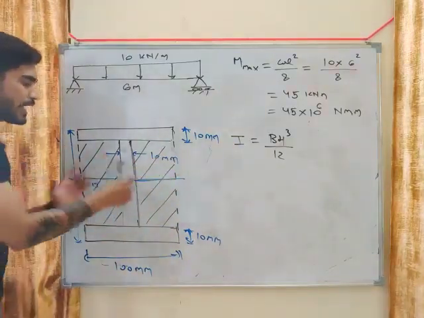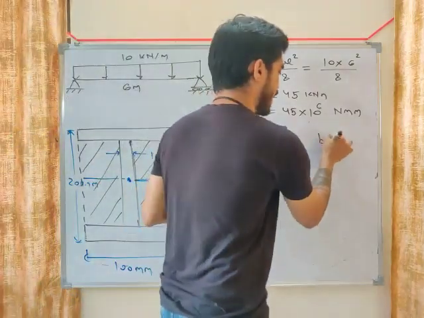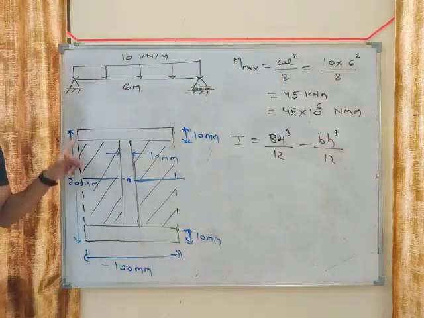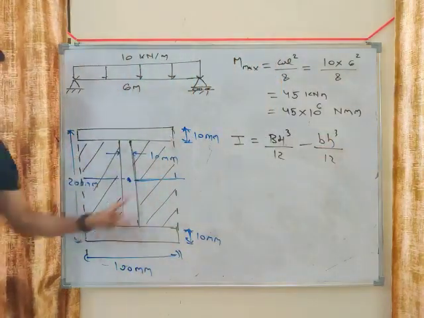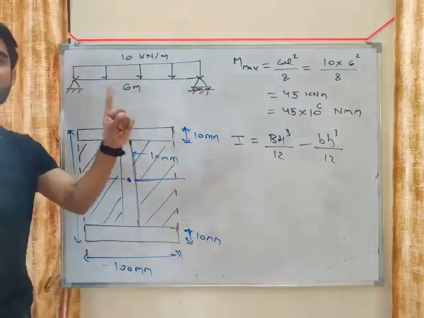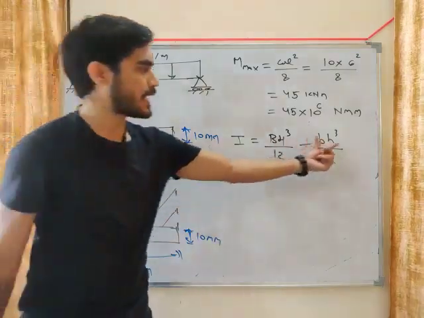If we combine this space and this space, let's say the width is b and height is h. If you combine these blank spaces, it will become one rectangle, and its moment of inertia will be bh cube by 12.